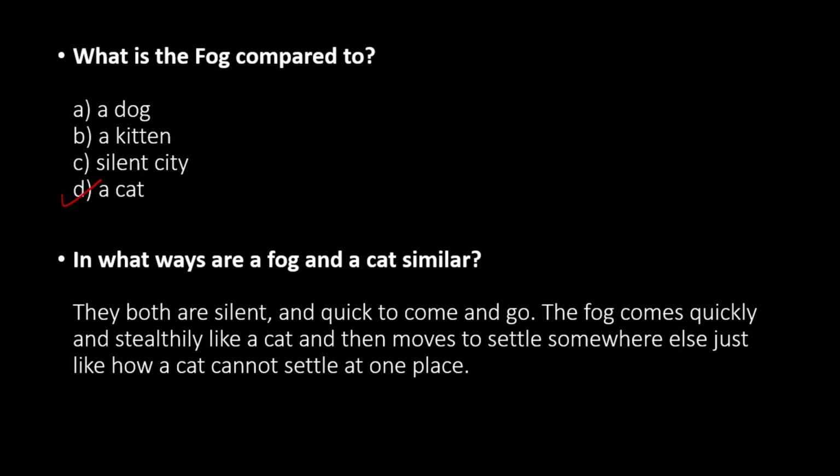Next question. In what ways are a fog and a cat similar? So, what are their similarities? They both are silent and quick to come and go. The fog comes quickly and stealthily like a cat. So, what is the meaning of stealthily? Stealthily means cautiously. And then moves to settle somewhere else, just like how a cat cannot settle at one place. So these are the similarities between a fog and a cat. Both are very quiet, silent, and agile. Quickly come and they quickly leave.